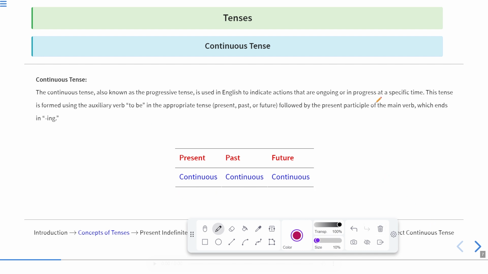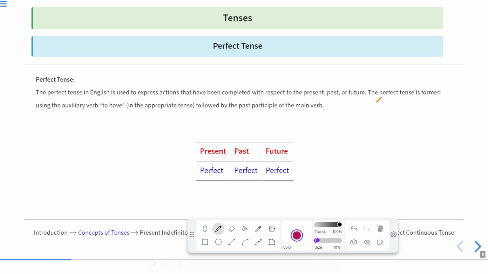However, if we talk about the perfect tense, two things are here important. Which are the two things? First of all, to have form. It means in case of present, we will have either has or have according to the number of the subject. If the subject is singular, we will have has, and if the subject is I or plural subject, we will have the structure have, or the auxiliary have. And also, in case of past tense, we'll have had, and in case of future, will have and shall have. So these patterns will definitely occur in the perfect sentence.